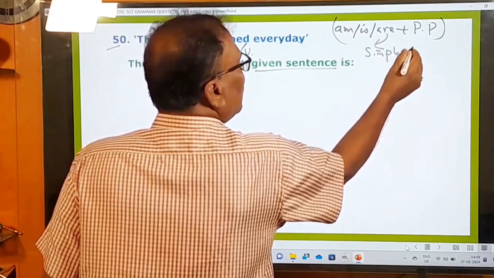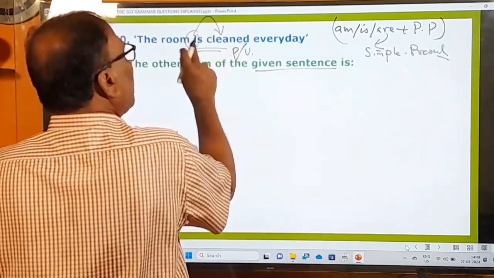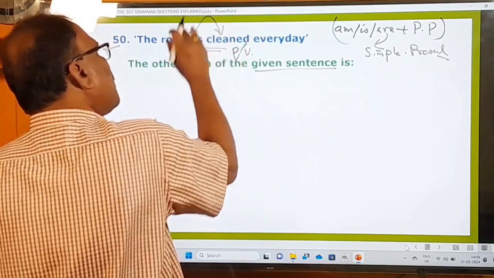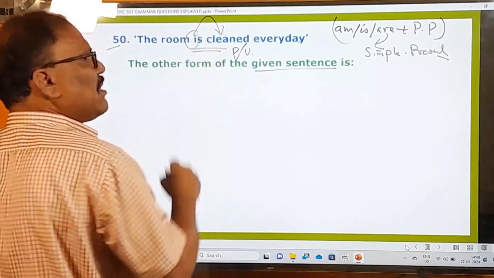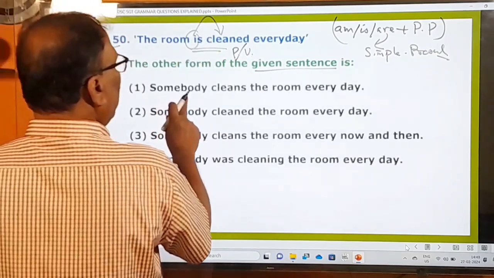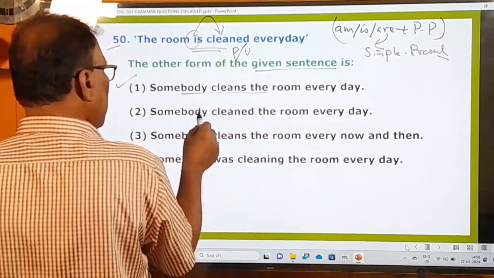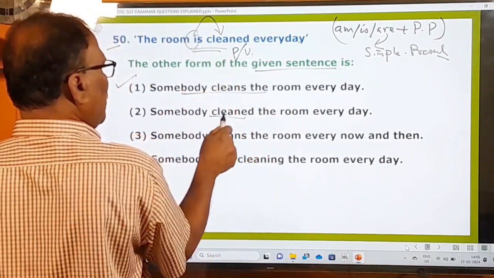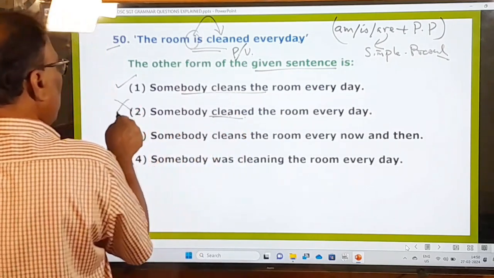Only the simple present can be turned into passive voice in this way. Is plus PP. "Is cleaned" means the sentence in the active form must be in the simple present. So what should be the right one? Let us look at it. Somebody cleans the room every day. This is the right one. And "somebody cleaned" is the simple past tense, so this is not the right one.